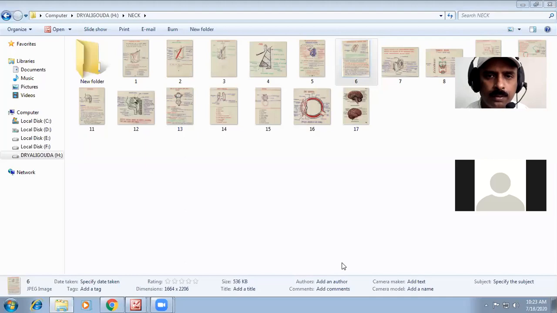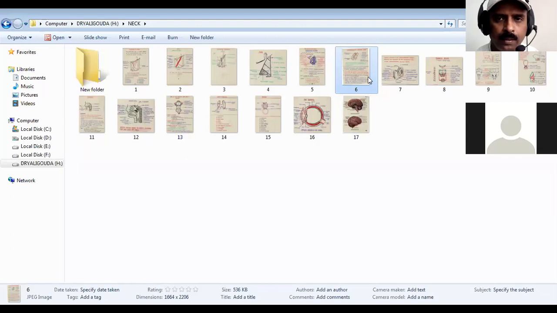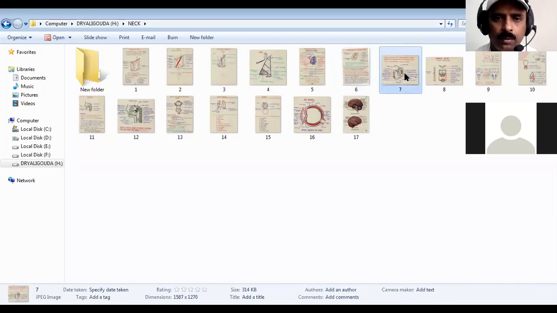So the first important thing you have to know is about the submandibular salivary gland. It is J-shaped, and it is about the size of a walnut. You have to remember where it is situated: it is almost all in the digastric triangle. That is all you have to know in the